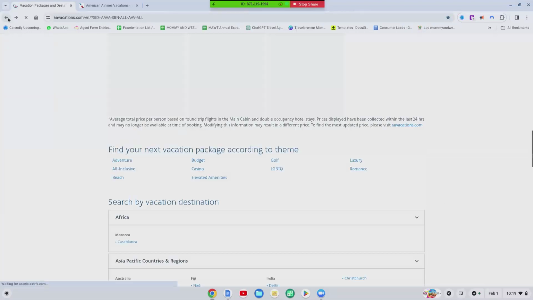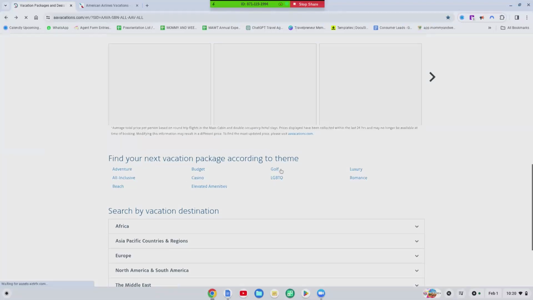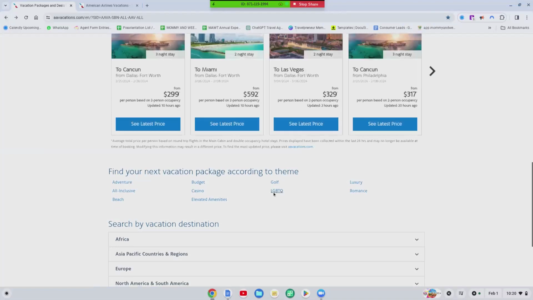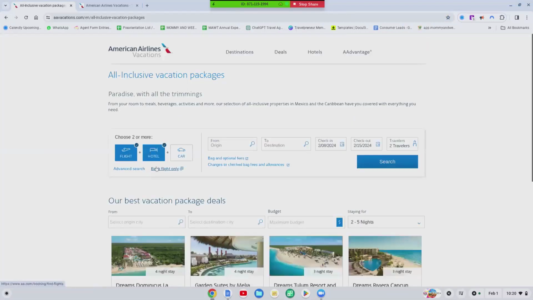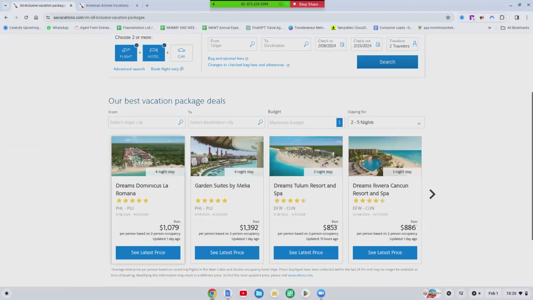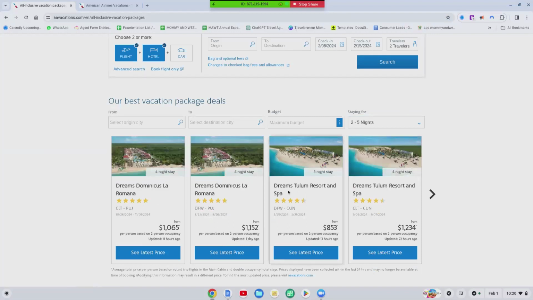You can do casinos, which is mostly Vegas type, golf, luxury, romance, LGBTQ, adventure, all inclusive. So I'm just gonna stick on the all inclusive, y'all. Right. And so let's do this. I always like to look for 6 to 10 nights because some of the deals are completely out of this world. So look at this Dreams Tulum 1455 for 6 days.